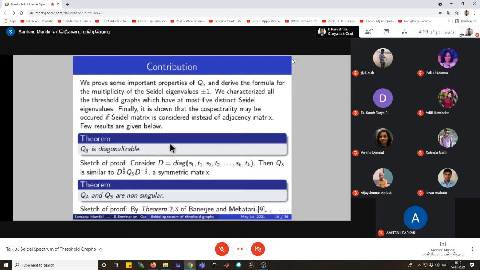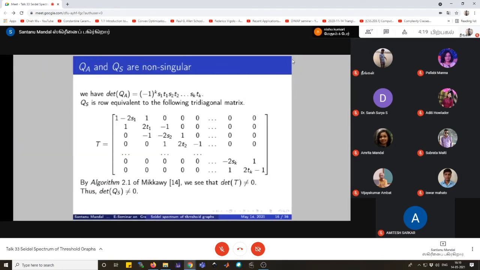The next theorem states that QS and QA are always non-singular. To prove QA is non-singular, we consider theorems 2 and 3 of Bernard and Mehtari of reference 9, and they showed that QA is non-singular. To prove QS is non-singular, first we convert the matrix QS into a tridiagonal matrix T, where T is given by this one, and using algorithm 2.1 of reference 14, we see that the determinant of this tridiagonal matrix is non-zero. So we can say that the matrix QS is also non-singular.